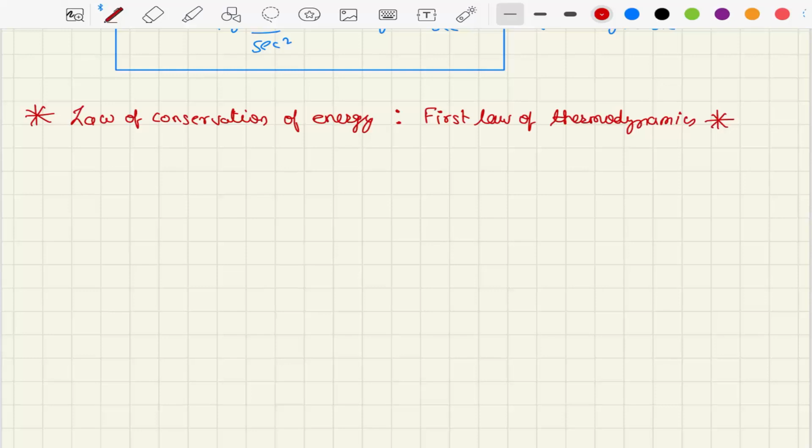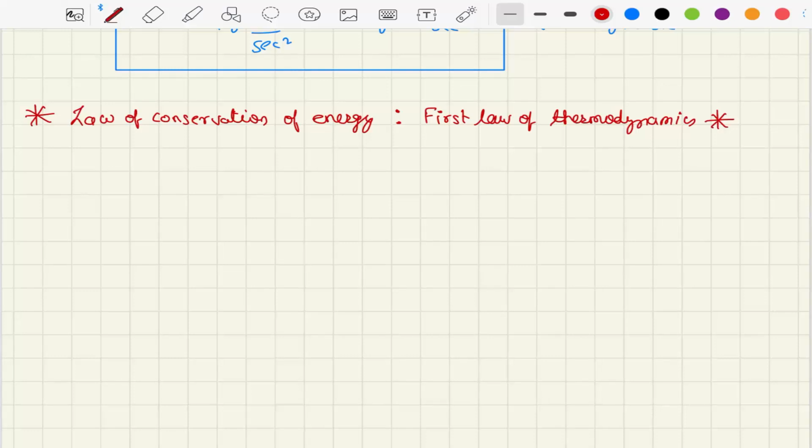Thus, the potential energy of the water gets converted into kinetic energy. In other words, the total energy remains constant when the body changes its position, though one form of energy may be converted into another. This leads to an important conclusion known as the conservation of energy and has been put forth in the form of a law known as the first law of thermodynamics, right?